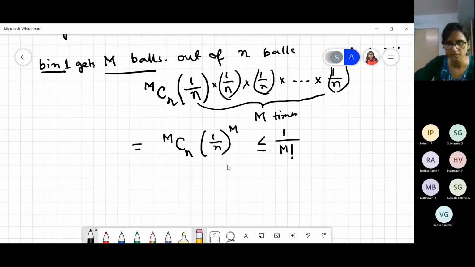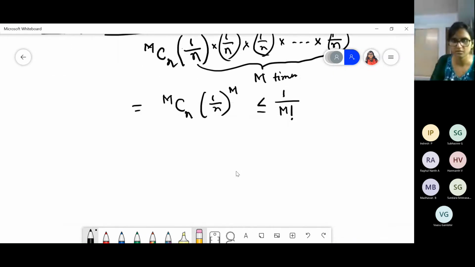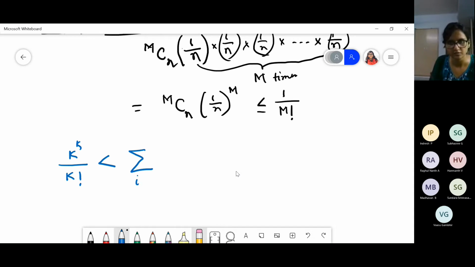Now we use another inequality. It is given that k to the power k by factorial k is less than the sum over I equals 0 to infinity of k to the power I by factorial I, and this equals e to the power k.